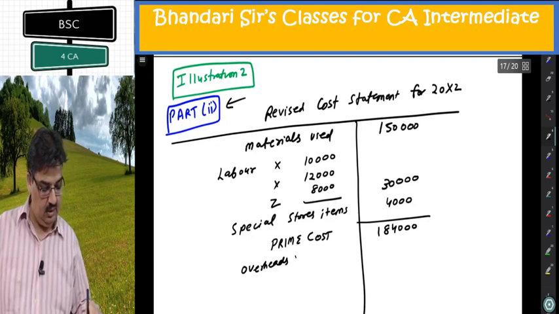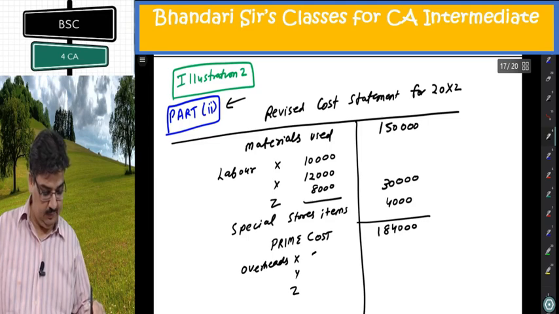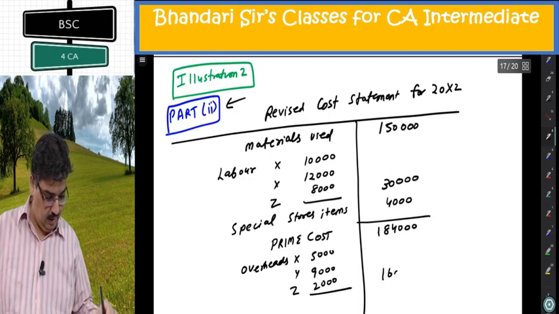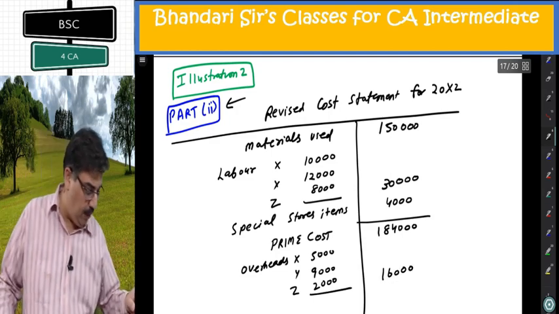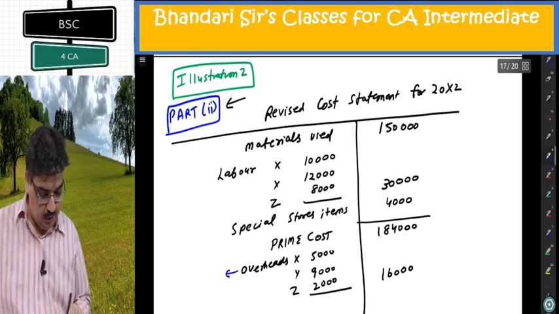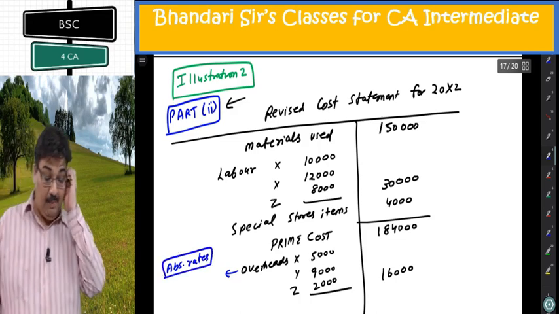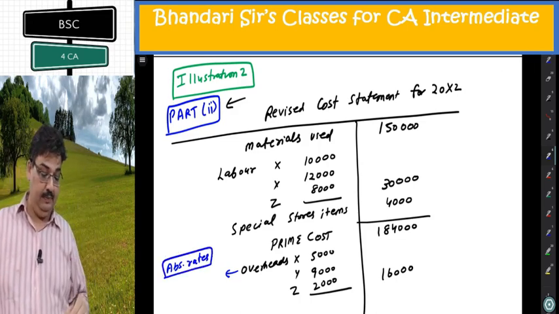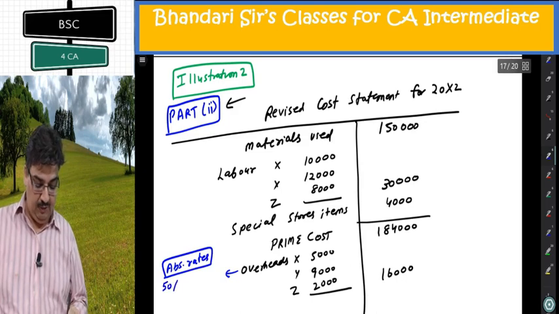Overheads X, Y, Z: 5,000, 9,000, 2,000. I put them at 16,000, but the important thing that I am following here, I'll write here as absorption rates. For X department, based on labor, it is 50% of X labor cost.